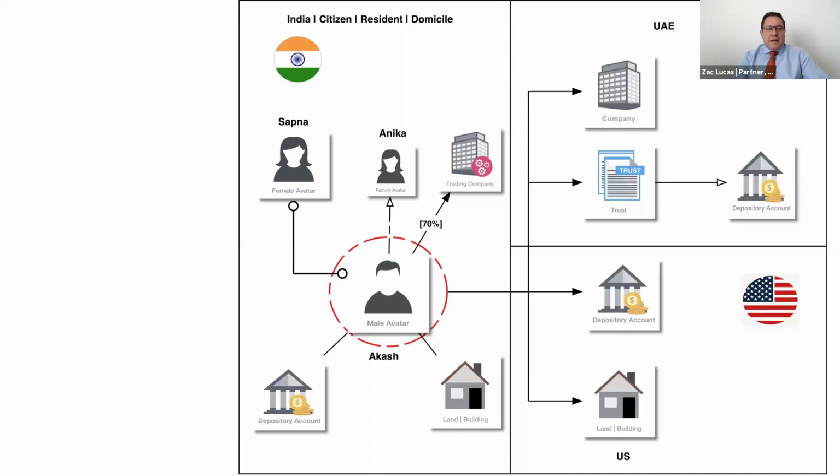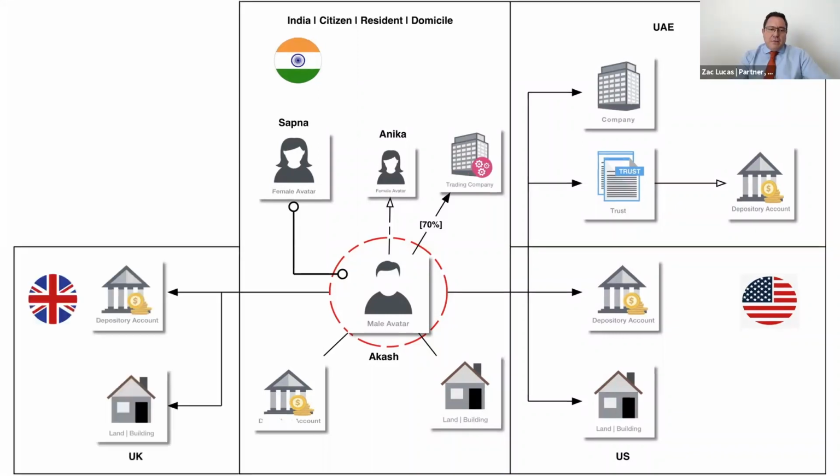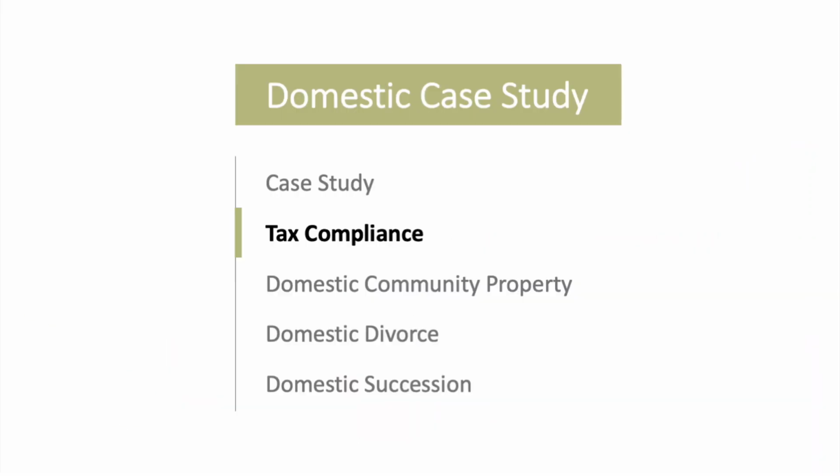So we'll assume that we have a DIFC trust which holds an account, and we have a company in the UAE. We also have an account in the US, as well as land in the US. And then lastly, from the UK perspective, we have an account and UK land. So these are fairly standard fact patterns. But the key aspect here is Akash is an Indian citizen, resident, and domiciliary. Okay, so a totally domestic individual with a domestic family, so the family are not internationally spread.